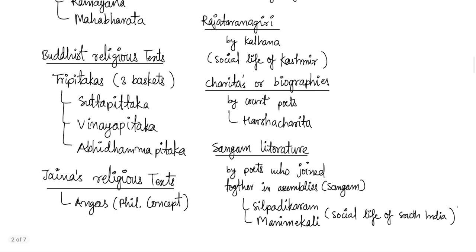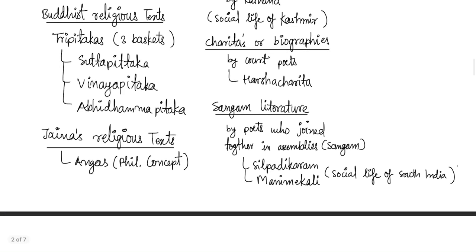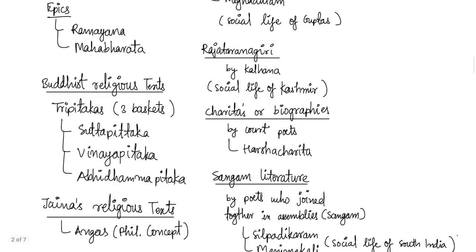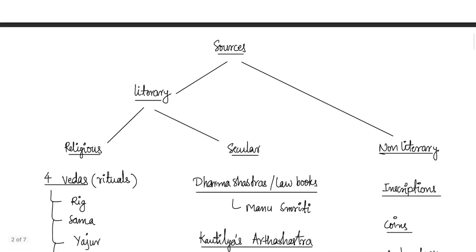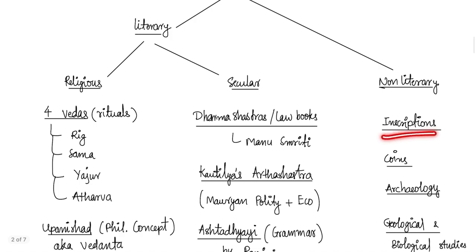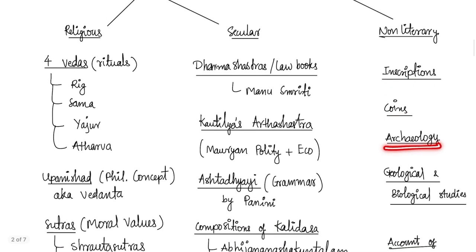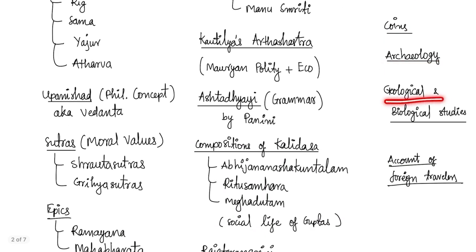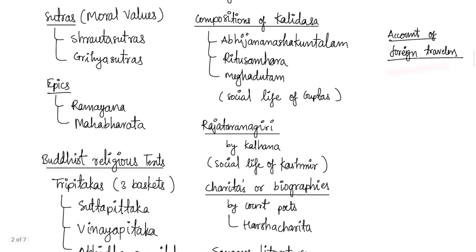Harsha Charita, biography of Harshavardhana, Sangam literature by Tamil poets in assemblies called Sangams. Non literary sources are inscriptions, coins, archaeology, geological and biological studies, accounts of foreign travelers.